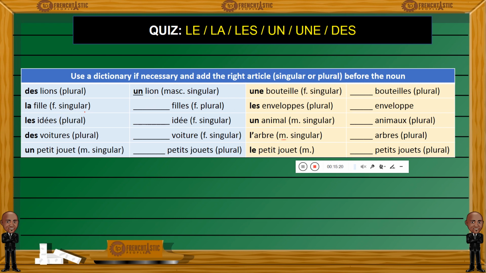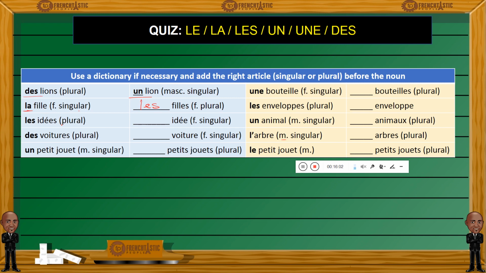So which article would you use, let's say, for this one? For des lions, lions, how would you say a lion? So this is a plural form, masculine plural. How would you form the masculine singular? Well, it's un lion. We're dealing here with an indefinite article, so we have to stick to an indefinite one also. So la fille, we have here a definite article, feminine singular. How would you use fille in the feminine plural form as a definite article? If you remember correctly, it will be les filles, the girls. So the girl, the girls.